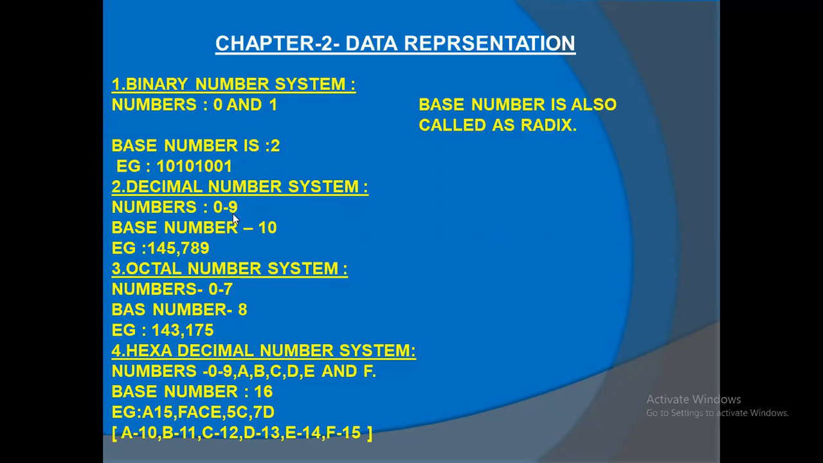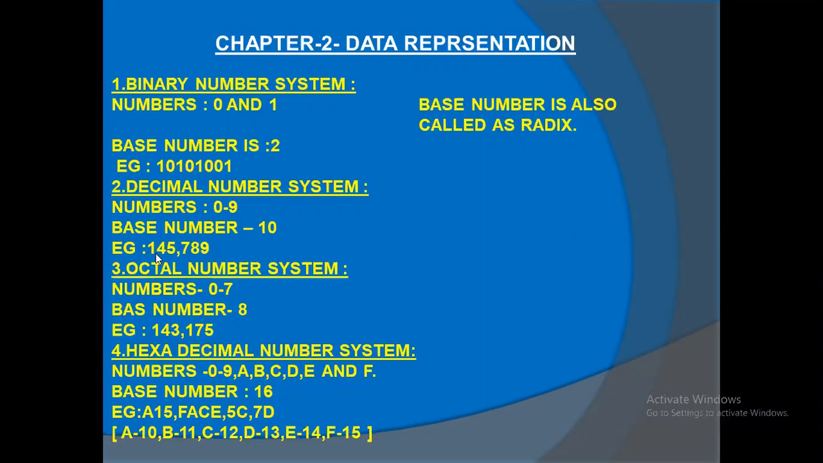So these numbers are called the decimal number system. A number system consisting of 0 to 9 is called what? The decimal number system. So totally how many numbers are there, 0 to 9? Can anyone say? 10 numbers, sir. 10. That's why its base is what? 10. Very good. So its base is 10.